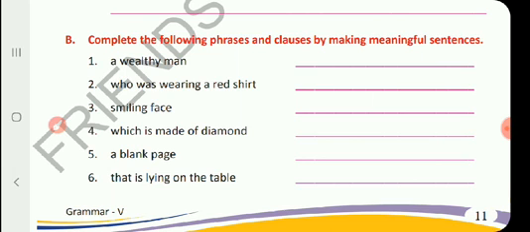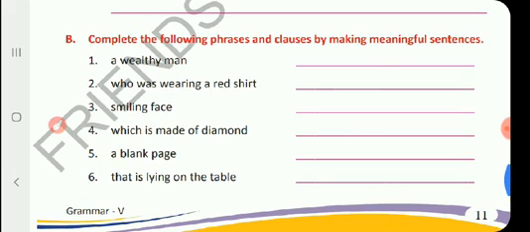So how will you write? Aman is a wealthy man. So you can make the sentence meaningful there. W-E-A-L-T-H-Y, wealthy.